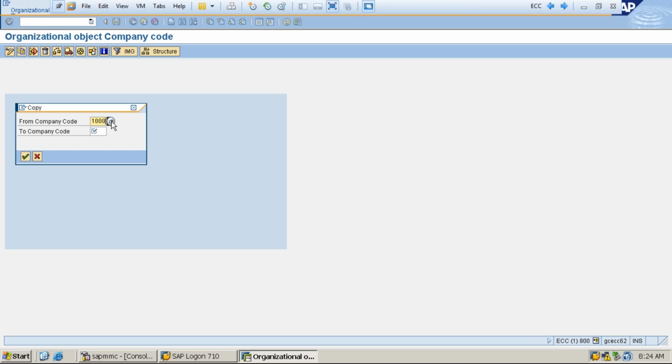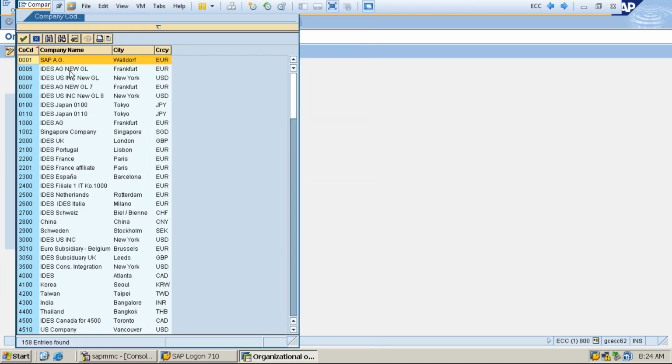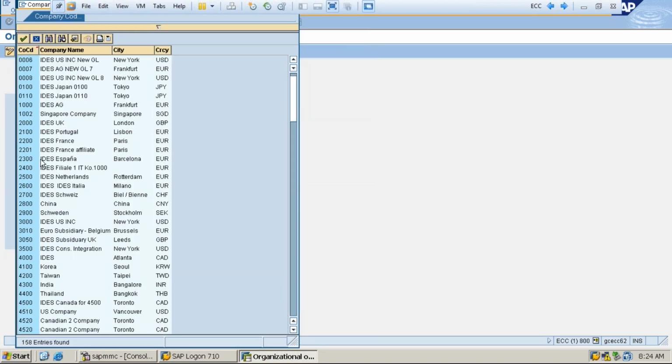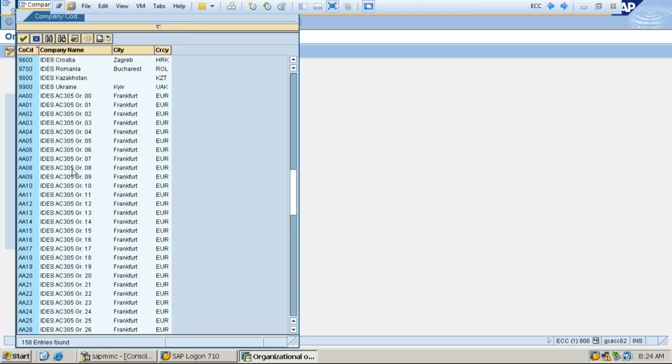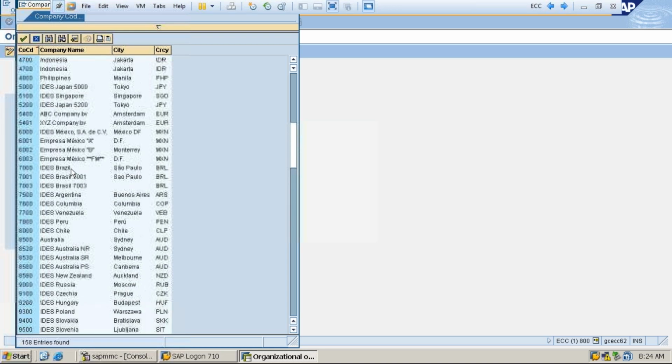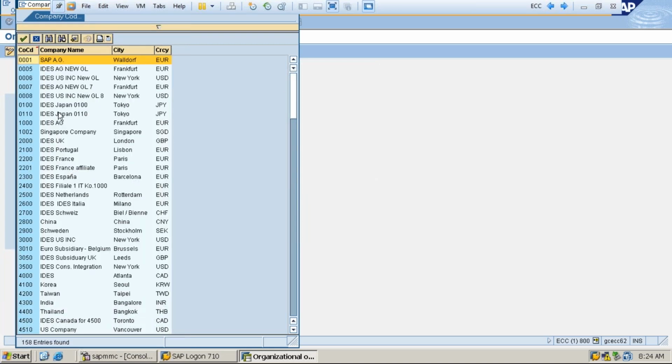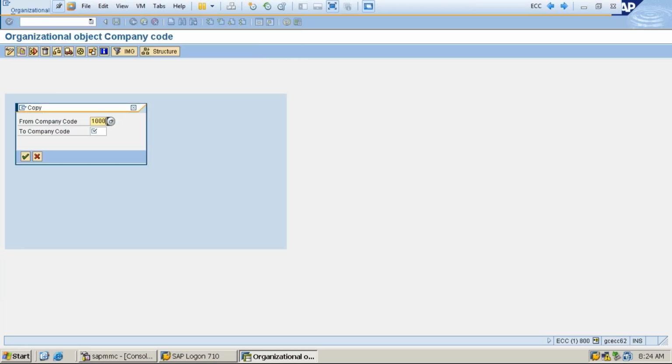then you can click here. This is just like a drop down we generally use in any of the websites when we are filling up forms, right? This is also just like a drop down, and we call it a help button. You can click on this one. It will show you all the entries of company code. Okay, how many entries do I have here? 158 entries found. So I can come up here and do a search. Yes, I found 1000. I double click on this one.